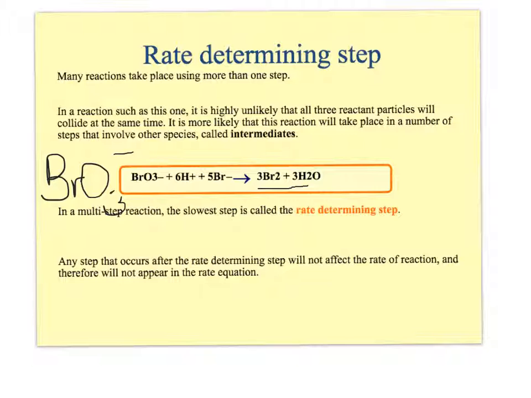Everything depends on how fast the kettle boils, because nothing else can happen until the kettle boils, and that's a slow step at the beginning. It's the same concept with chemistry. If you have a slow step at the beginning, that's going to be determining the rate that the rest of the steps can take place. Any steps after that won't really affect the rate of reaction, so they won't appear in the rate equation.